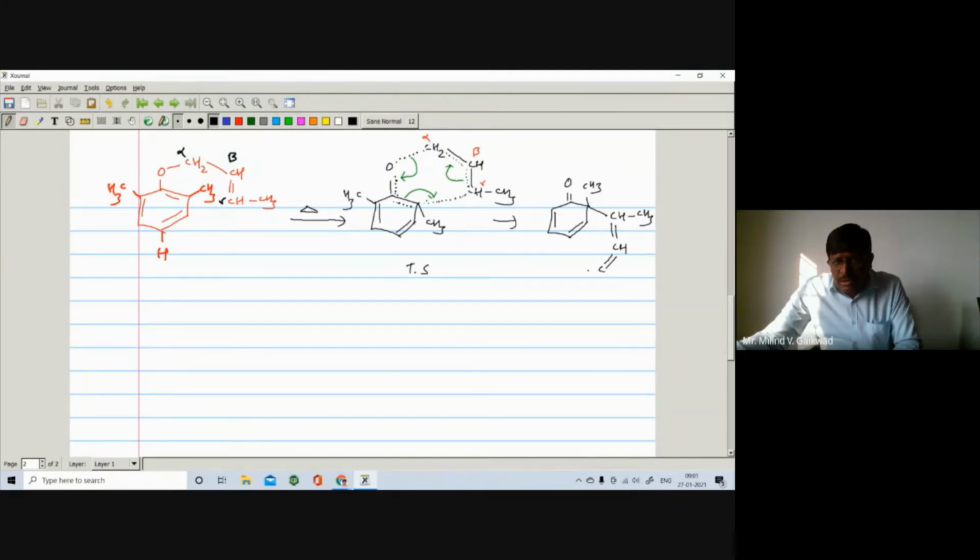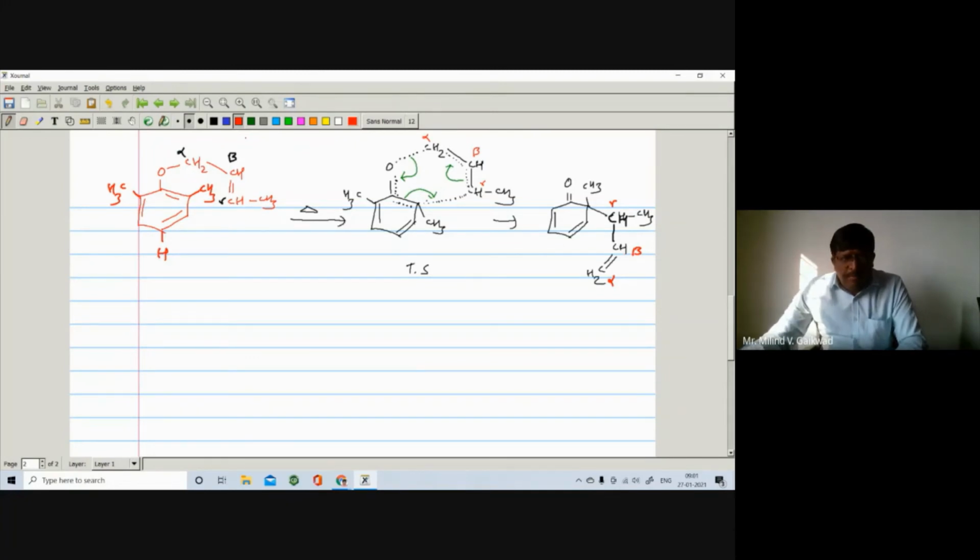I have just changed the skeleton, and here CH becomes a single bond. Because the bond between the alpha and beta is a single bond, I will write it as a single bond. Here is a CH, and here is a single bond. Now again I will label here: this is a gamma carbon, this is your beta carbon, and this is your alpha carbon, alpha, beta, gamma.